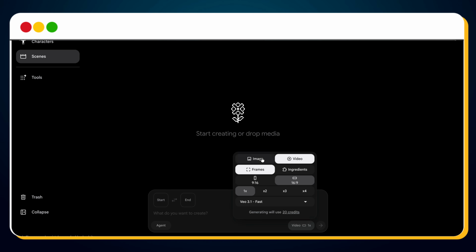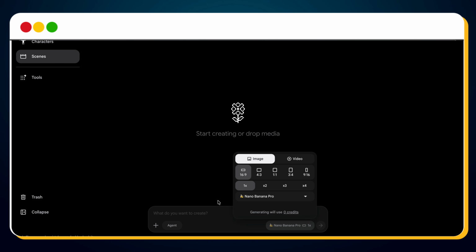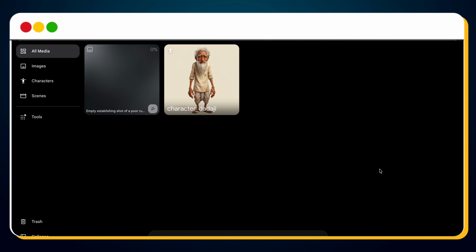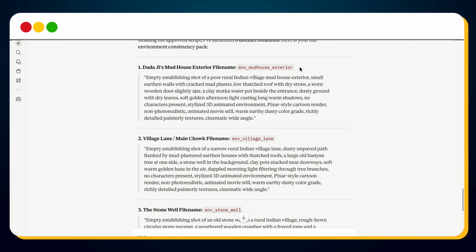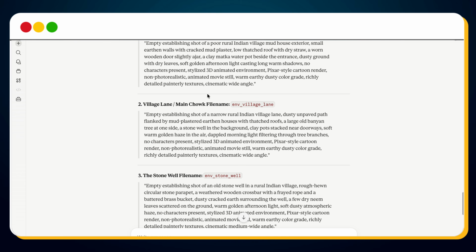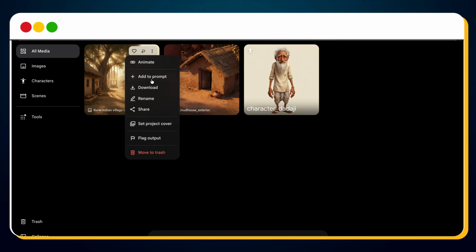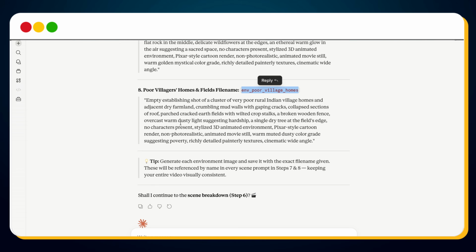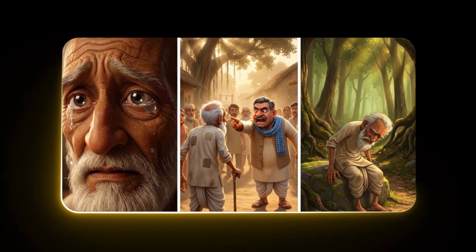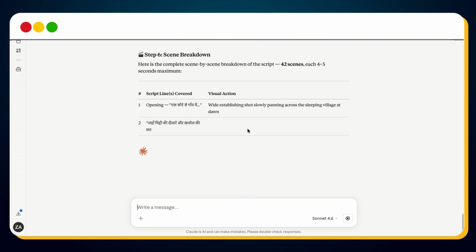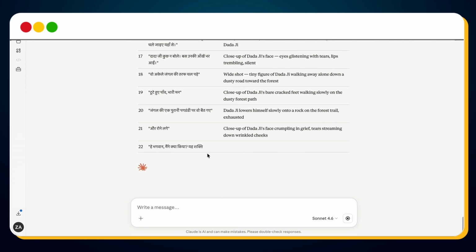Switch to image mode, select the 1:1 aspect ratio, paste the environment 1 prompt. A few seconds later, the environment appears. Copy the file name suggested by Claude, rename the environment image using the same process. I generated every environment required by the story. Now our world is complete. This next step is where everything starts becoming a real movie. Reply with yes. Claude now breaks the entire script into scenes.